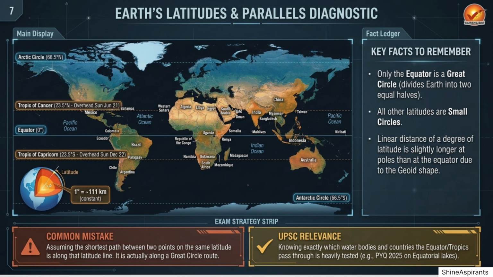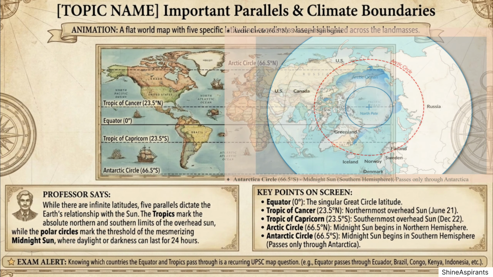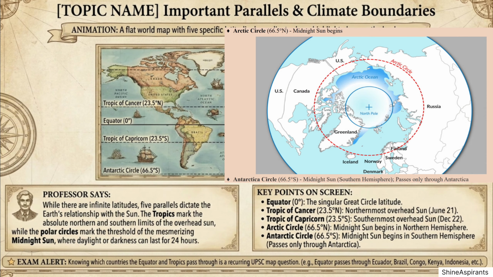Important parallels to remember. Equator, 0 degrees, only great circle latitude, equal day and night year round. Tropic of Cancer, 23.5 degrees N, Sun is directly overhead on 21st June, summer solstice. Tropic of Capricorn, 23.5 degrees S, Sun is directly overhead on 22nd December, winter solstice. Arctic Circle, 66.5 degrees N, midnight sun begins here. Antarctic Circle, 66.5 degrees S, midnight sun in southern hemisphere, passes only through Antarctica.